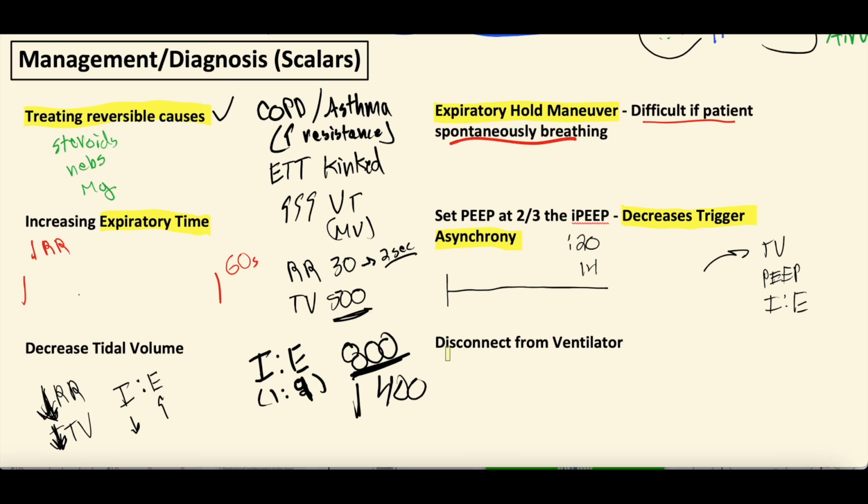And if worse comes to worse, let's say a patient's now hypotensive. They're not able to get in enough air. They're breath stacking so terribly. They're kind of on the cusp of coding. Disconnect them from the ventilator. Literally just take the endotracheal tube off the ventilator, and that patient, you can push on their chest even, they'll just breathe out all this air that's been breath stacked over time, and you'll immediately see their blood pressure get better. You'll see their plateau pressures getting better.